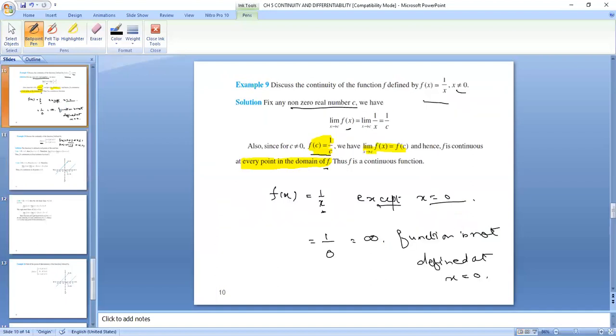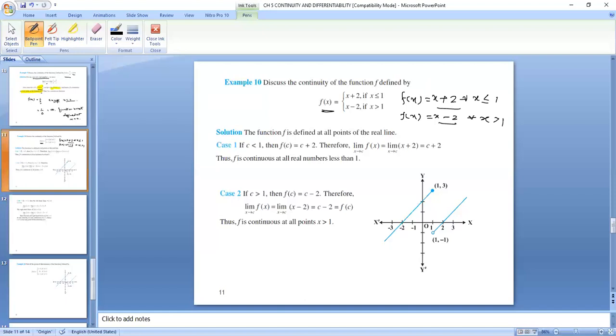Earlier, we were given only to check the continuity. It is not for greater values, for lesser values, for all values. Now we have to solve this question in three parts: for values less than 1, for values greater than 1, for values equal to 1.